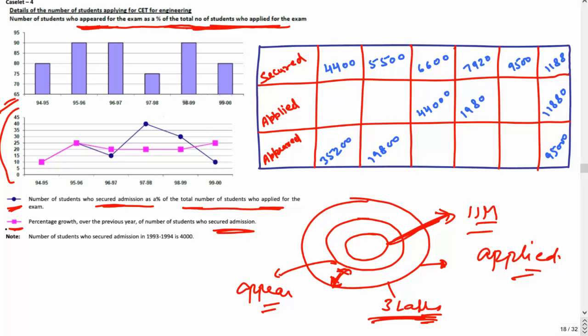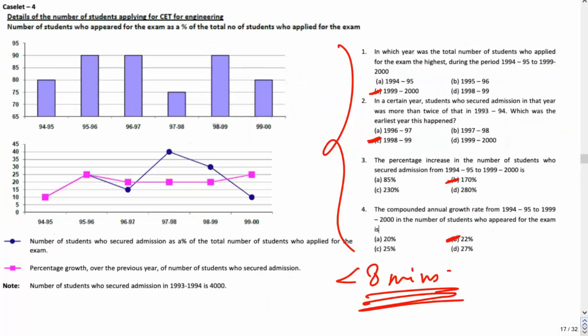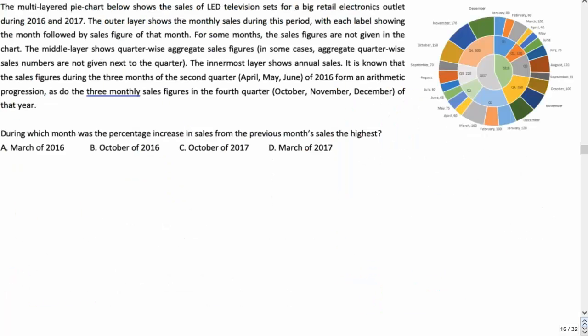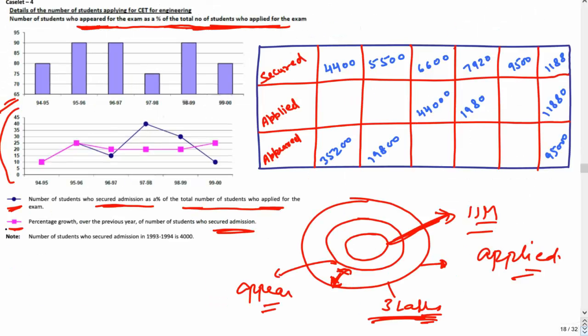You can take easily 10 to 15 minutes. So if you go about solving this question like this, because they have told you in the question that the number of students who secured admission in 1993 to 1994 is 4,000. So if you take this 4,000 and start solving this particular question, that secured is 4,000.